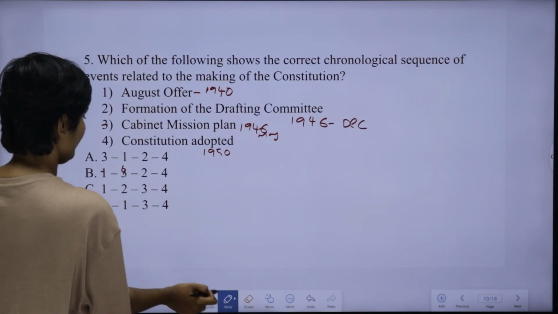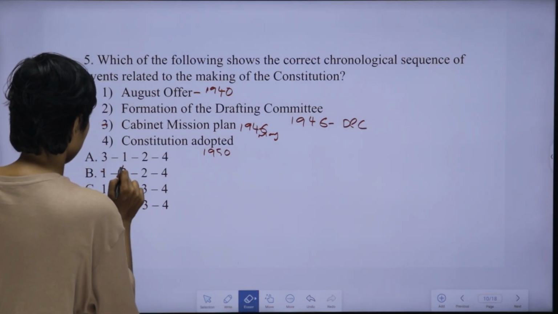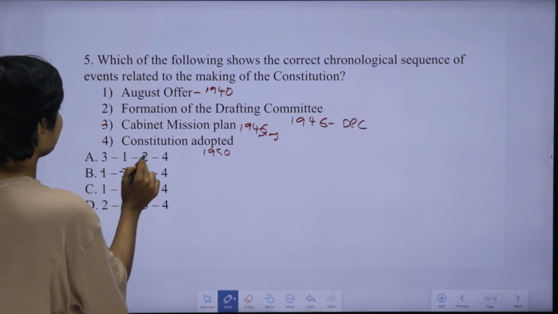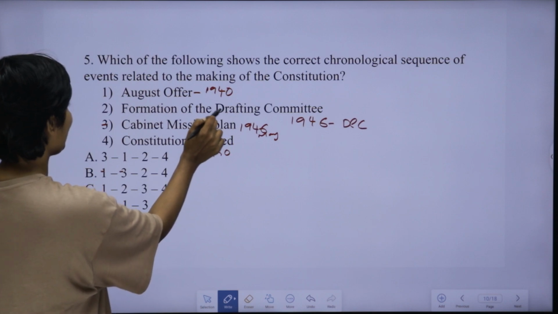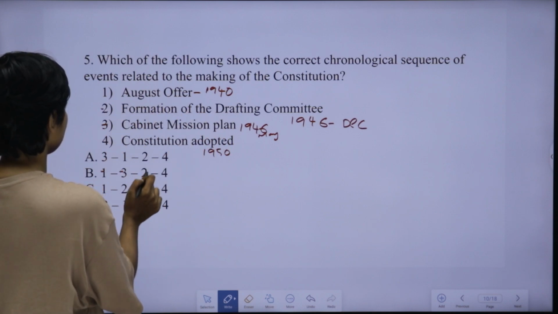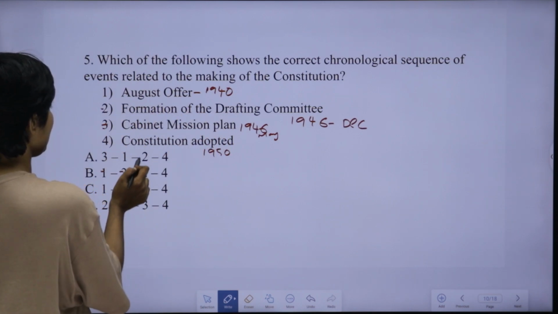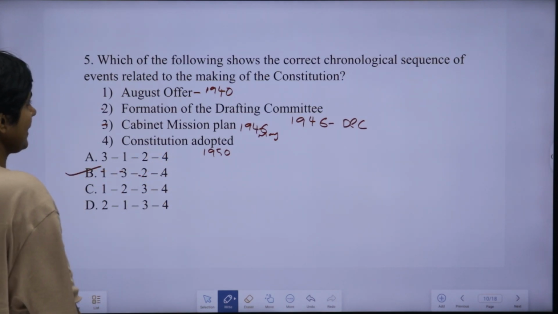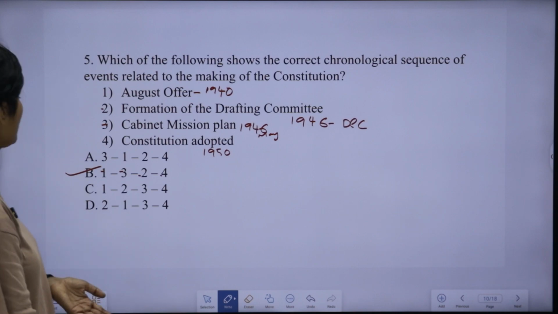Second, cabinet mission. Then thirdly what happened? Thirdly formation of drafting committee. This is the third one. And last, constitution was adopted. So this is the answer. Option B is the answer. Hope you all got the answer.